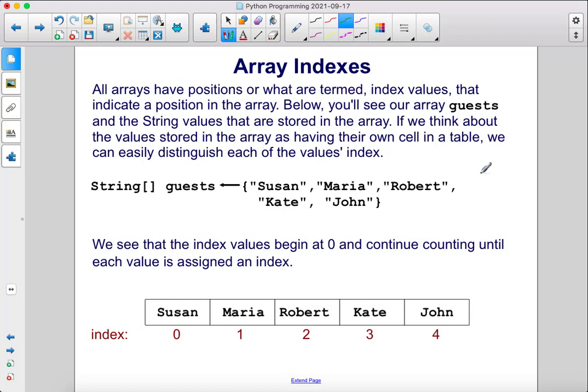All arrays have positions, or what are termed index values, that indicate a position in the array. Below, you'll see our array guests and the string values that are stored in the array. If we think about the values stored in the array as having their own cell in a table, we can easily distinguish each of the values' index. So here, we see that the index values begin at 0 and continue counting 1, 2, 3, 4, until each value is assigned an index. So the first item in the array has an index value of 0, the second item has an index value of 1, and so on.